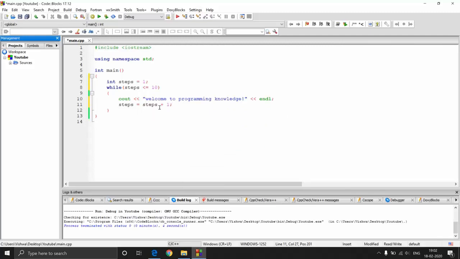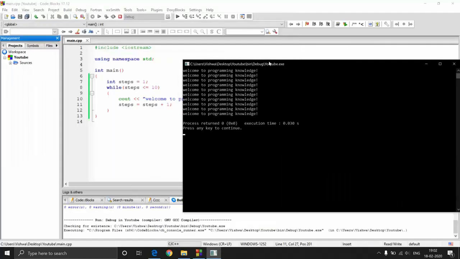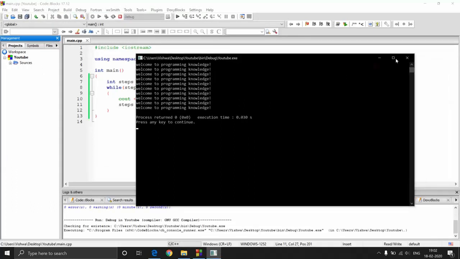Now this will increase the value of the steps one by one, so I'll be getting this message 10 times. Here you can see the message has been printed 10 times.